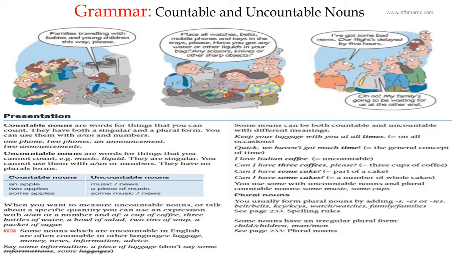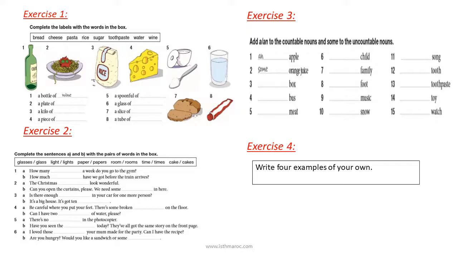Now we move to the part of exercises. Exercise 1 says complete the labels with the words in the box: bread, cheese, pasta, rice, sugar, toothpaste, water, wine. So you're going to distinguish between countable and uncountable nouns.